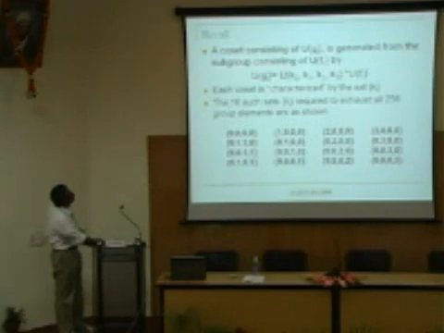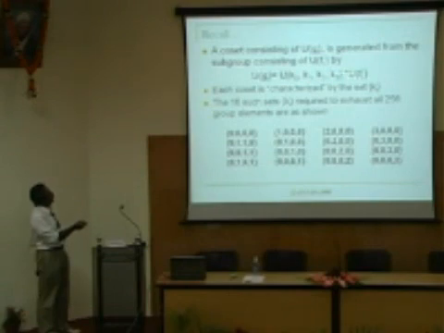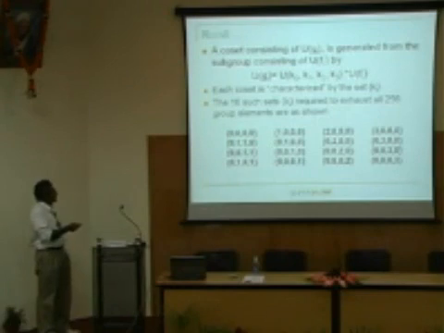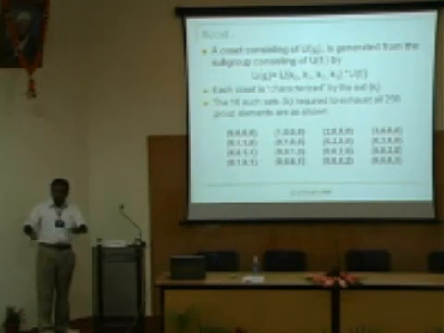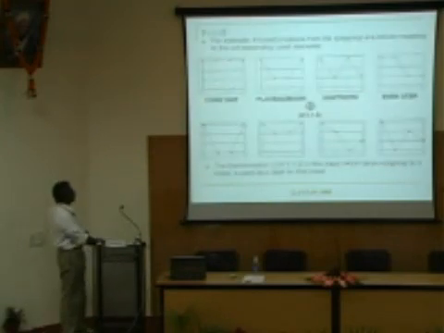Here is a recall for those of you who might have forgotten what we did with the cosets. So cosets consisting of UGI is simply, this is the group multiplication, K0, K1, K2, K3, but it is actually the addition. These are the 16 cosets that I have. And for finding the function belonging to this 0, 0, 0, 0 coset, I did not need any entanglement. In fact, I will call this a trivial circuit in that sense, and the functions belonging to that also to be trivial in that sense. In principle, in order to find this, you would not need the full power of quantum mechanics. Wave mechanics would do. That is what I would say. Let us ask what happens to the other 14 functions.